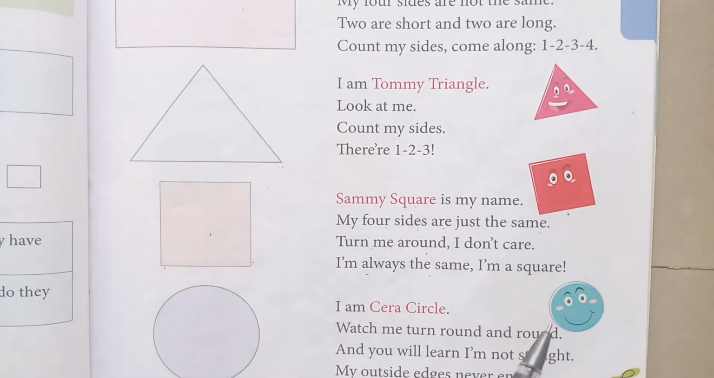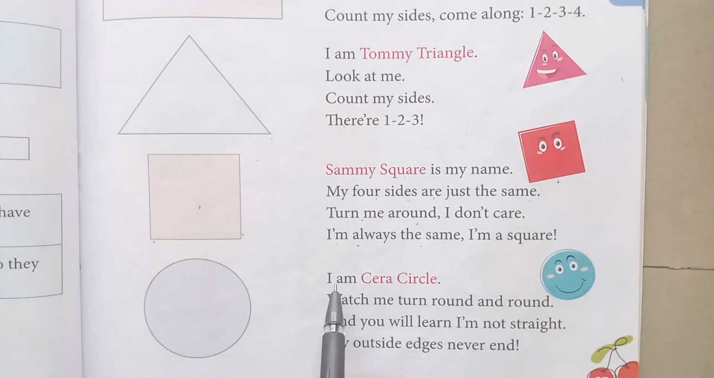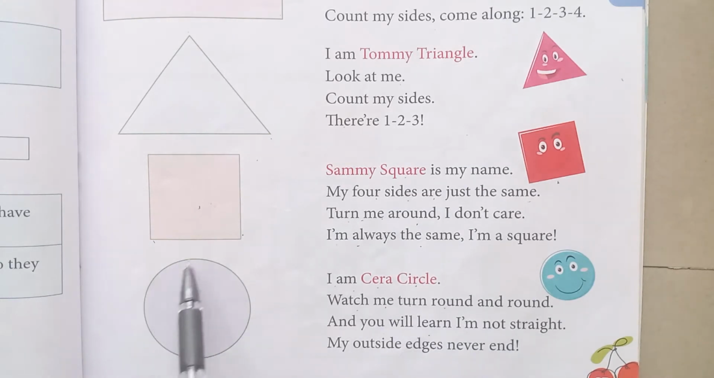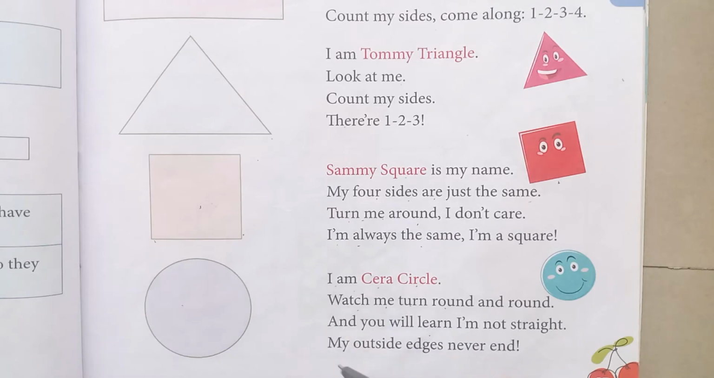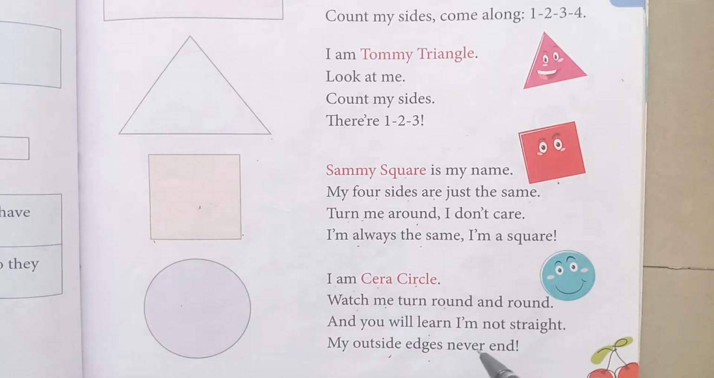I am Kara Circle. Who am I? I am Kara Circle. Watch me turn round and round. And you will learn I am not straight. See, is this circle straight? No, a circle is not straight at all. My outside edge never ends. The edges never end.